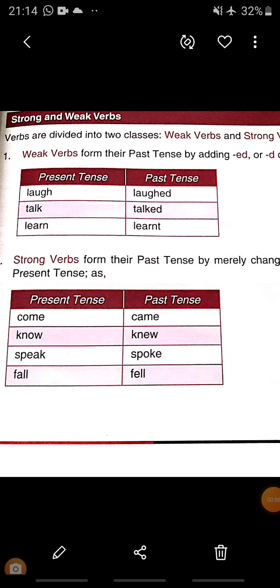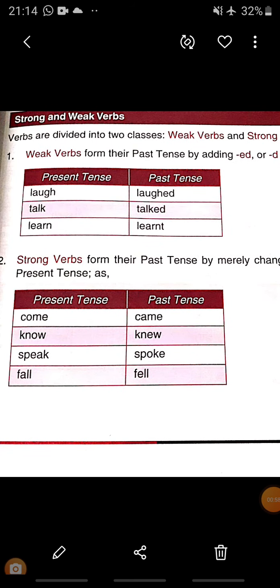So, strong and weak verbs. Verbs are divided into two classes: strong and weak verbs. You all know there are three forms of the verb: first form, second form, and third form. First form is called the present form, second form is called the past tense, and third is called the past participle. But today we are going to discuss the weak and strong verbs. What is the difference between the two?